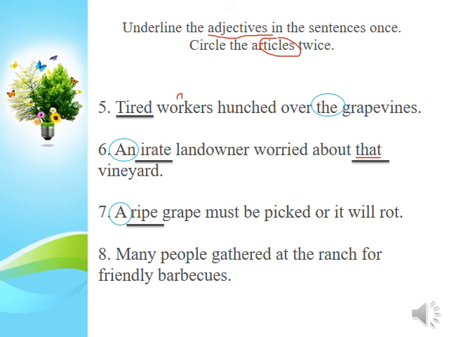Number 8 here, many people gathered at the ranch for friendly barbecues. Many people, here many is the adjective, people is the noun, and at the here, the is the article. We still have another adjective. Which one? Yeah, friendly.